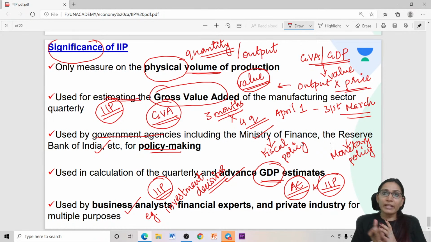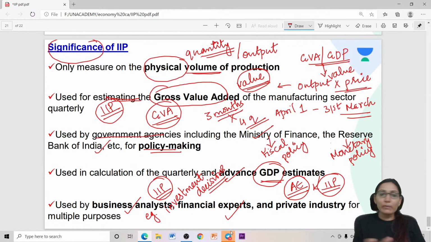So, if an economy is progressing in its manufacturing sector, the IIP will show it. And if IIP shows positive signals, it's a boost to the businesses or for the investors to make further investments in the economy. So, business analysts, financial experts, private industry, investors, all of them use the IIP data for various purposes. So, these are the significances of IIP.